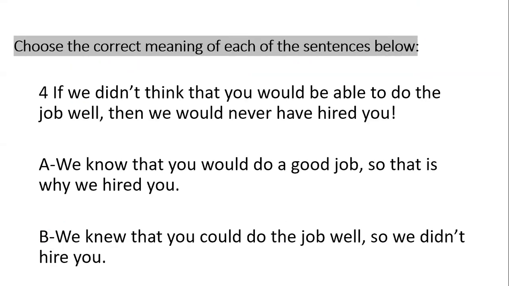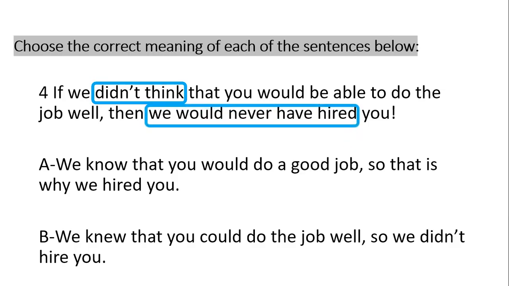Fine, another sentence. Again, the same type of question, we need to rephrase and get the correct meaning. If we didn't think that you would be able to do the job well, then we would never have hired you. Look at our tenses. Didn't think, this is past simple, so it simply means we're talking about the present, right?